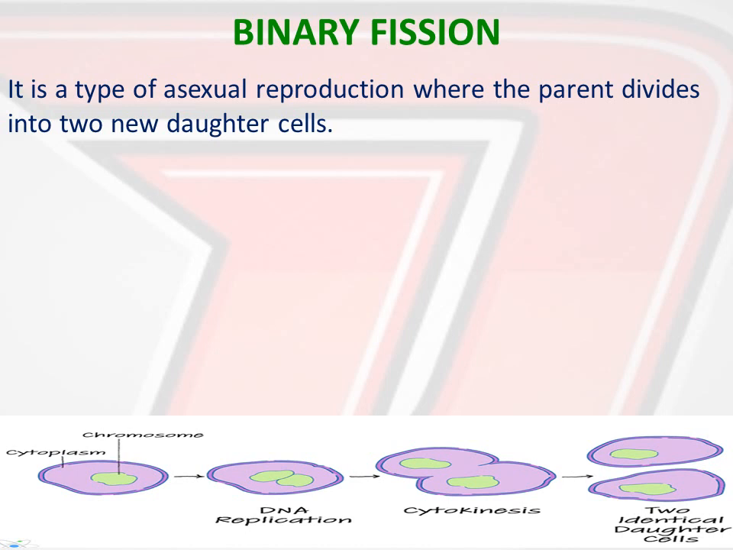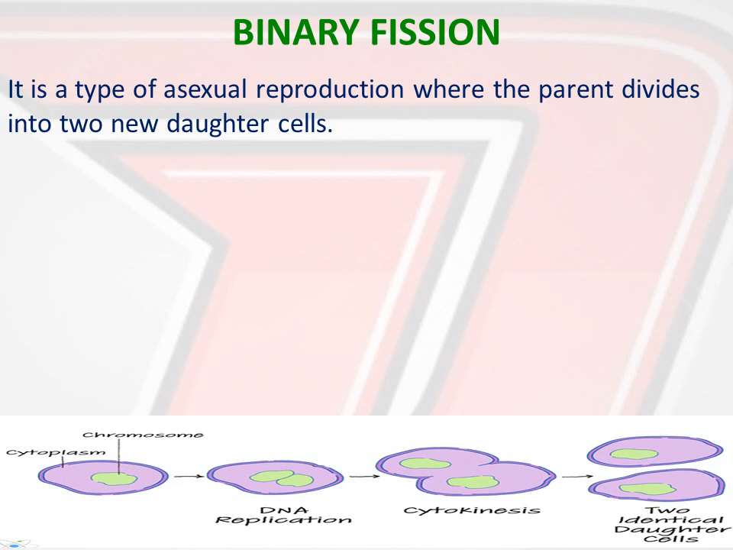Identical, now hope you know what is the meaning of identical. Identical and same, they are different things. Okay, so from one parent cell two daughter cells are produced. So here no existence of parent is there. So in binary fission what happens, from a single parent cell two daughter cells are produced. That is why this process is known as binary fission.